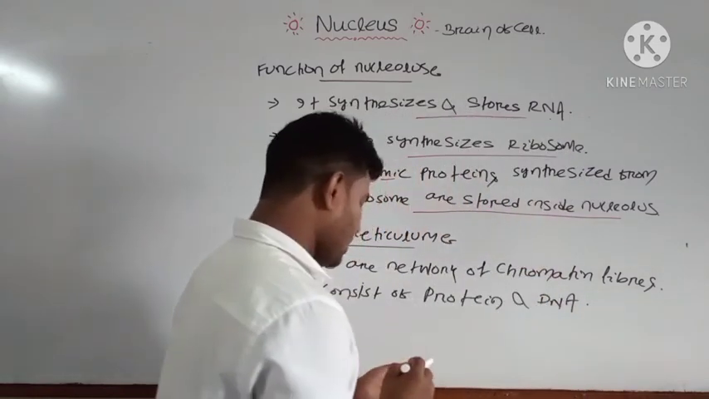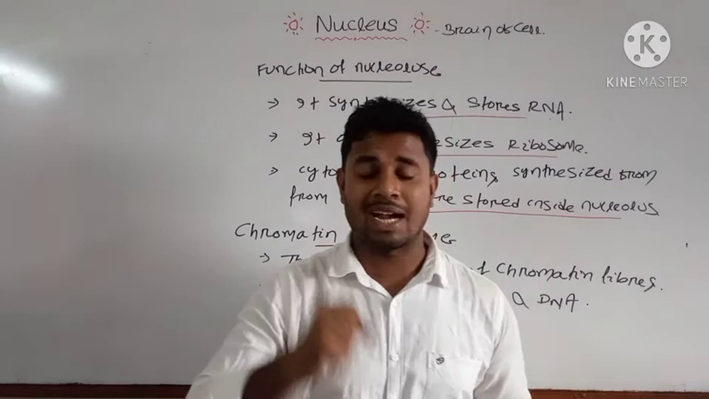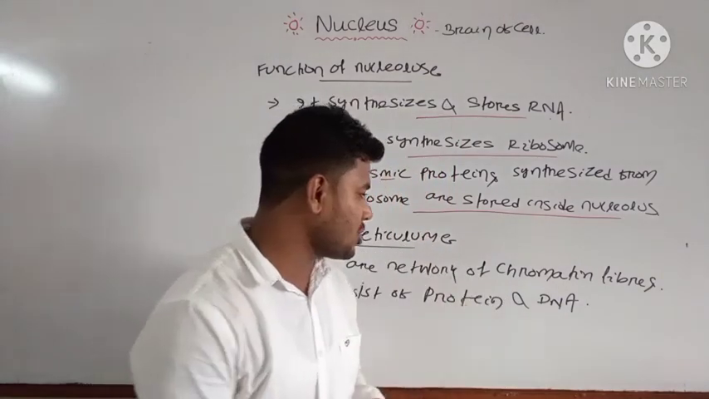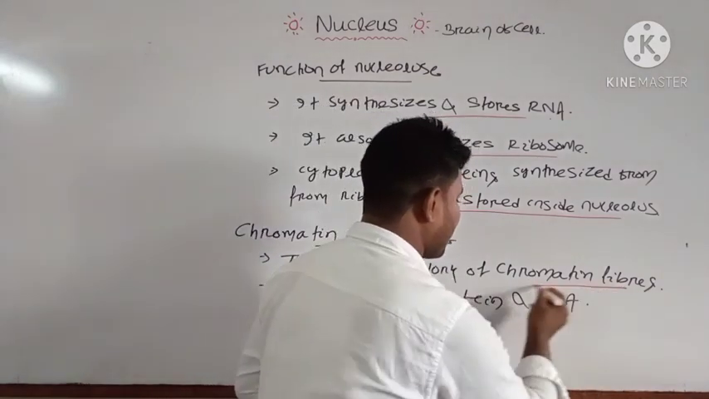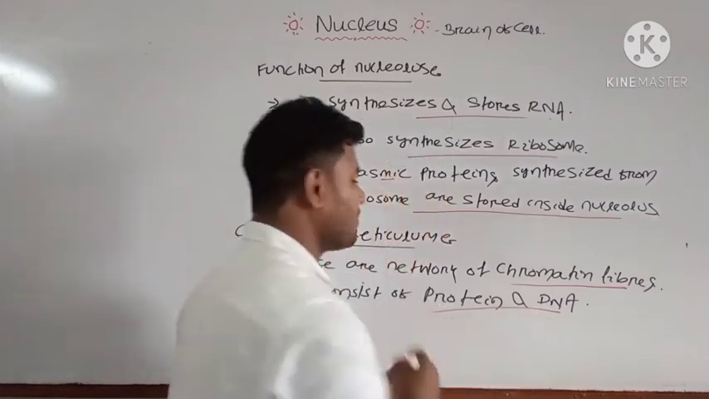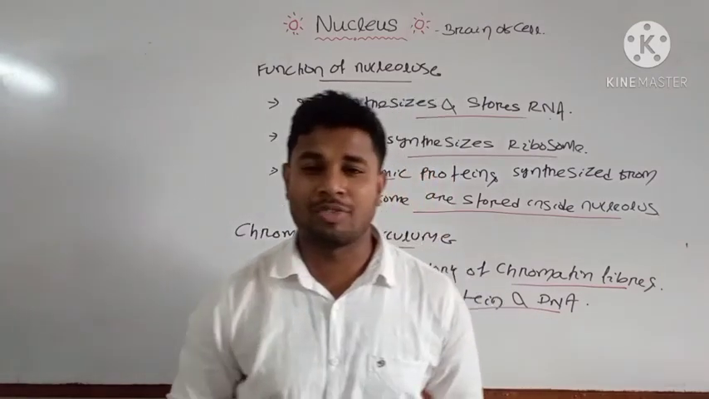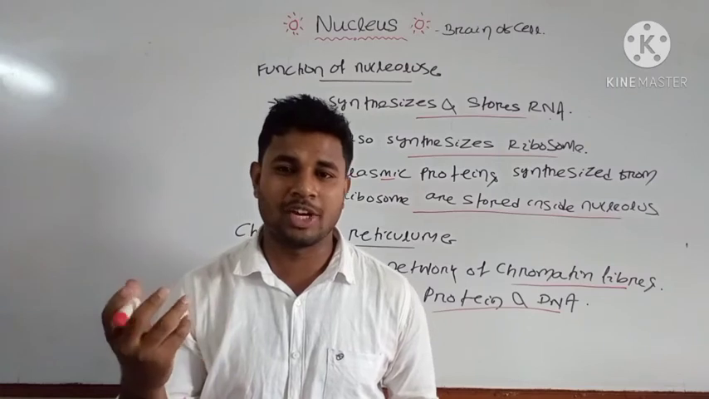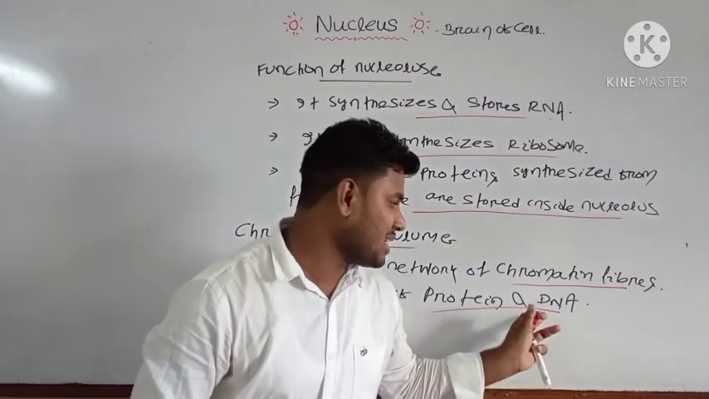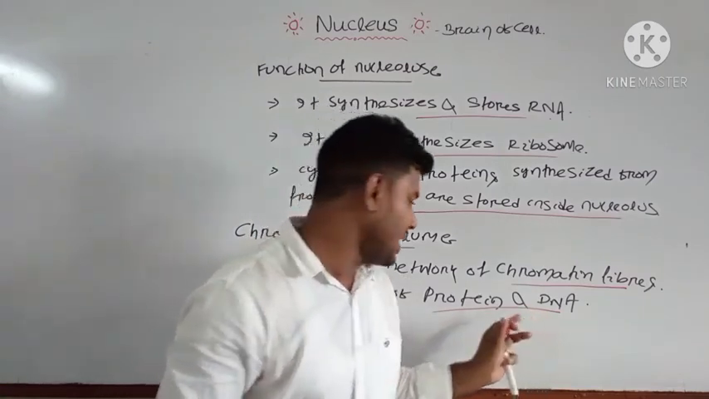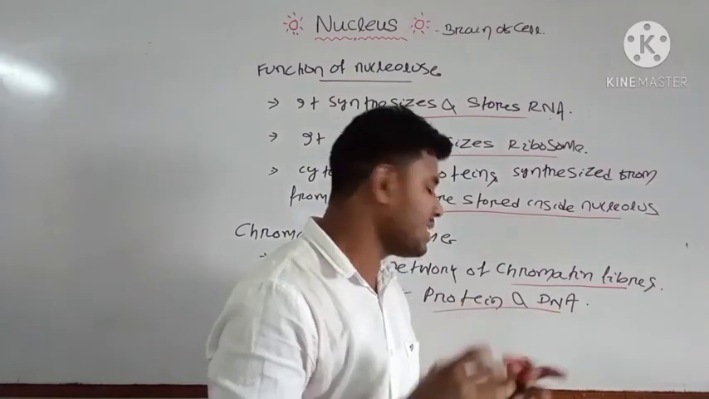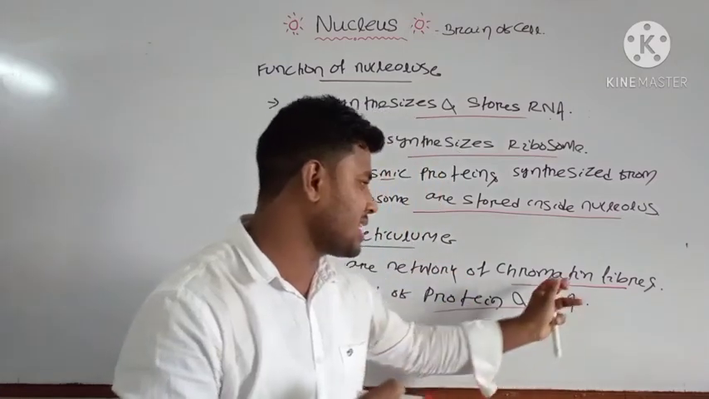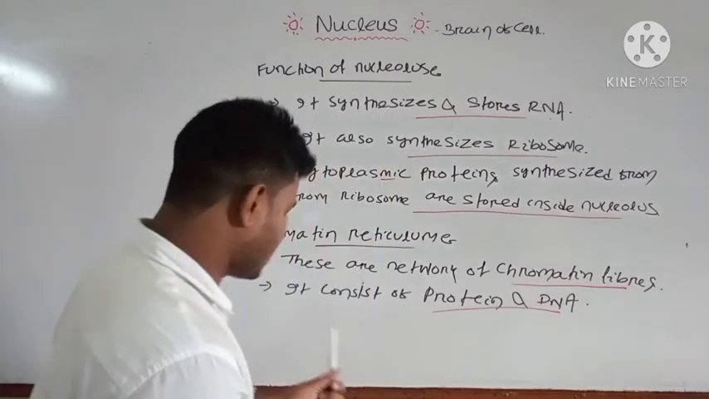That is, the network-like structures which are attached to the nucleolus are known as your chromatin reticulum, and they mostly contain the DNA, which is the main component of replication and transcription. From the DNA there is the formation of RNA. Then these proteins and DNA are present inside your chromatin fibers, and these chromatin fibers